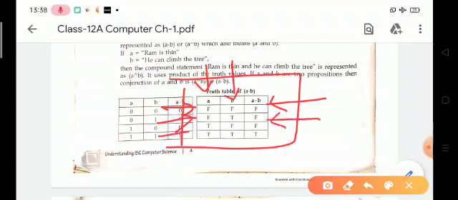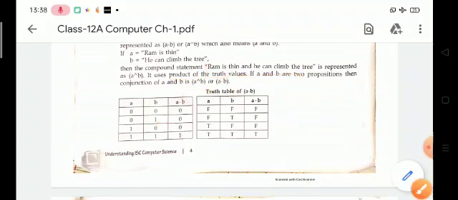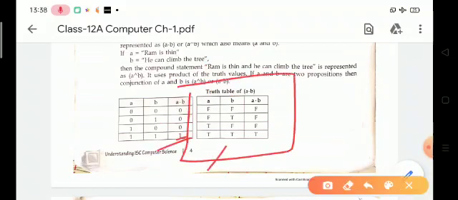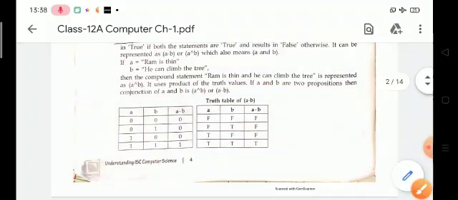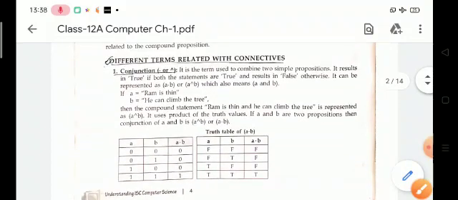In the third condition, A is true and B is false, and the output is false because the second condition is false. But in the last condition, both statements are true, so the output will be true. So conjunction results in true if both statements are true, otherwise false.